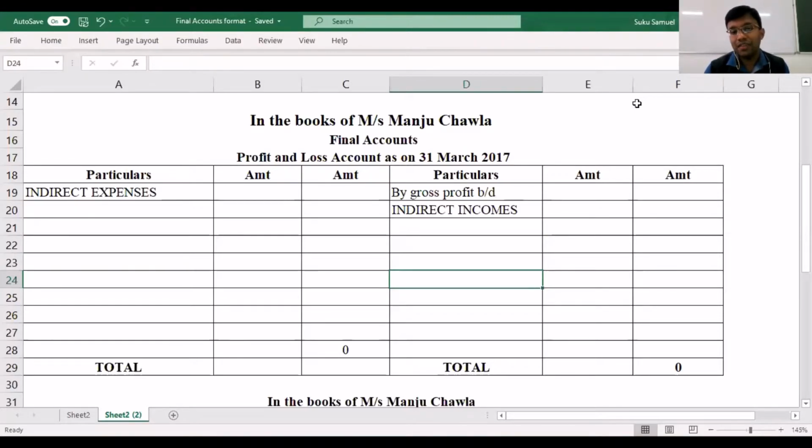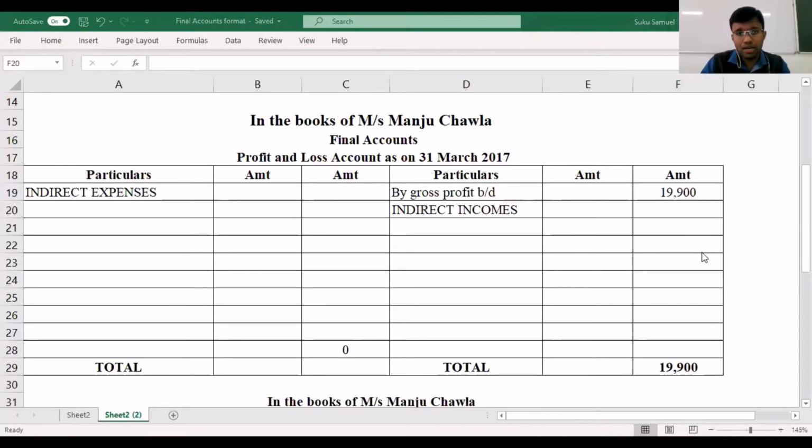The next statement that we would be preparing is the profit and loss account. In order to prepare the profit and loss account, we have to bring down the balancing figure from the trading account. In the trading account, the balancing figure fell on the credit side, which means over here the balancing figure will be brought down to the credit side. So here, you will start off with 19,900 on the credit side.